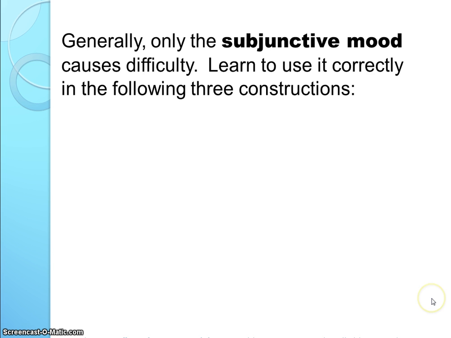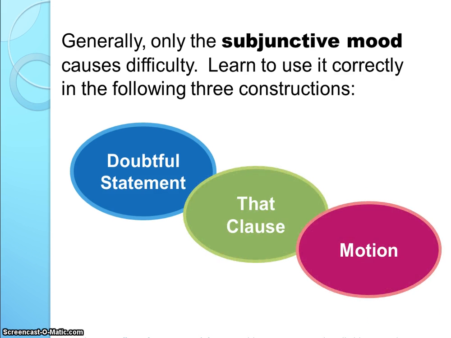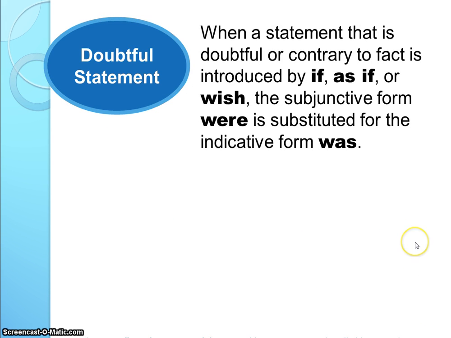Okay, the subjunctive mood usually has 3 constructions: the doubtful statement, the that clause, and the motion. If a statement is doubtful or contrary to the fact, or if it's introduced by if, as if, or wish, the subjunctive form were is substituted for the indicative form was.